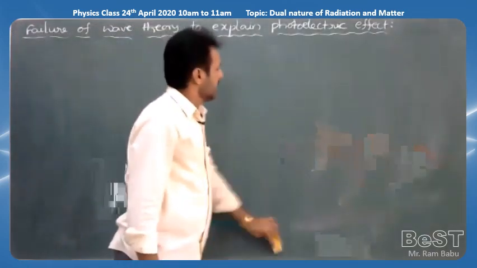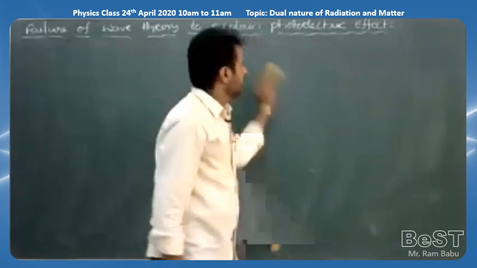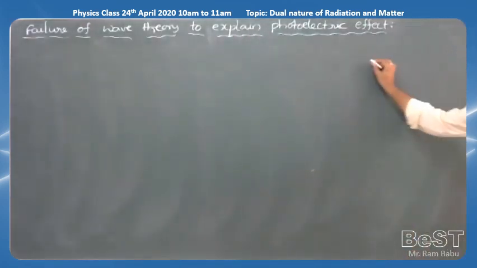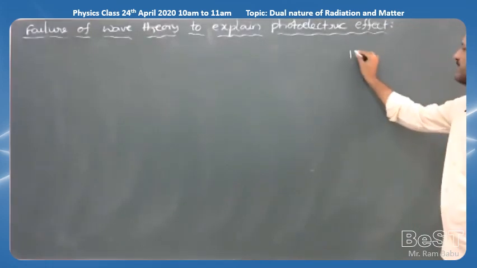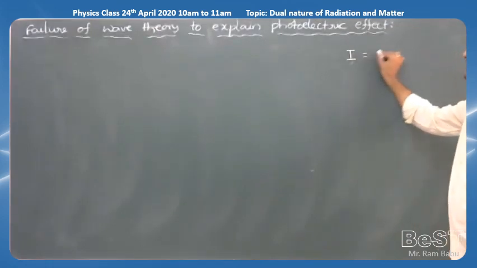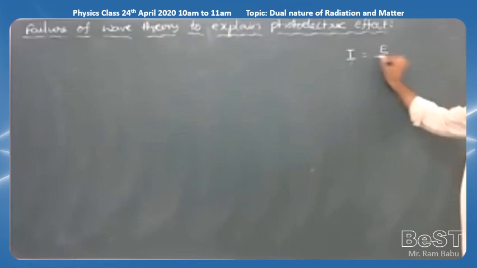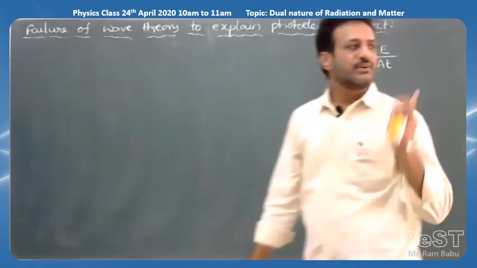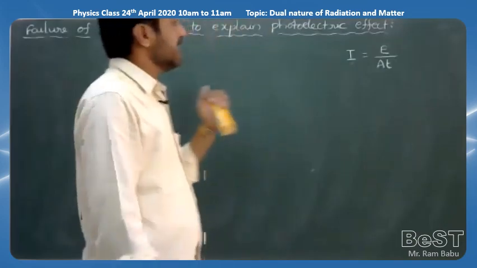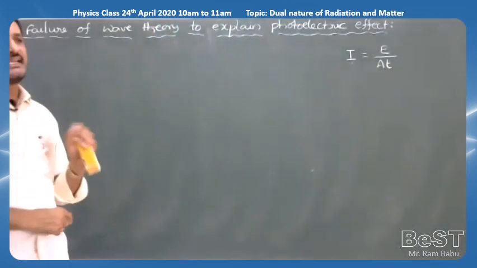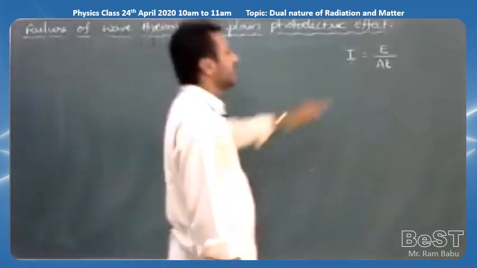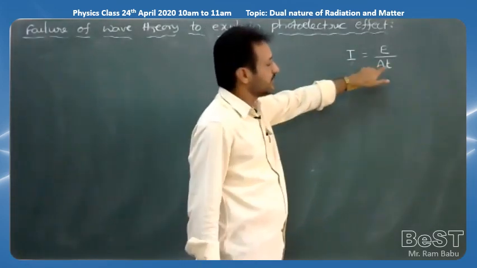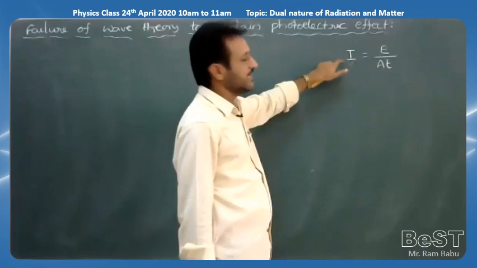According to wave theory, the intensity of light means the amount of energy transmitted per unit area per unit time. So we can write the simple formula, I equals E by A T. Here E is the energy of the radiation, A is the area of cross section of the metal where the light energy falls, T is the time taken, and I is the intensity of the light.